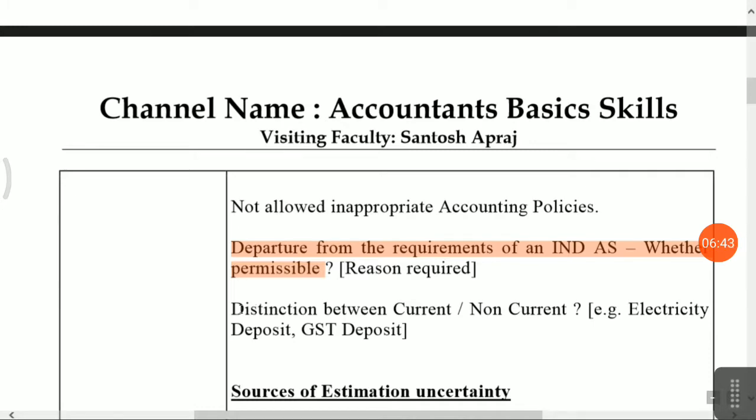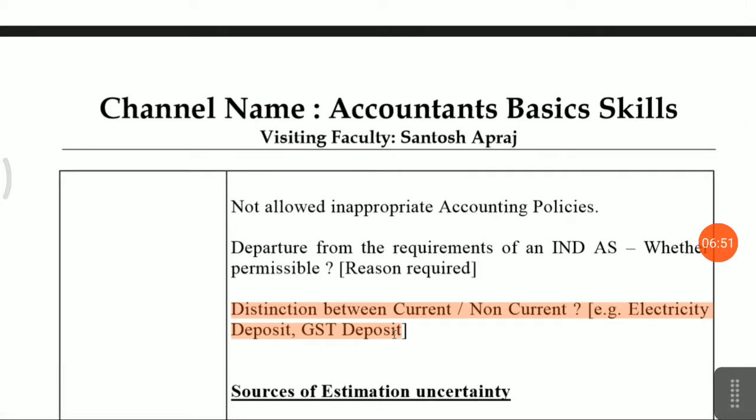Okay. Next one is you have to make a distinction between balance sheet items, between current and non-current; you have to classify. For example, electricity deposit, whether it's current or non-current. The answer is non-current. GST deposit, non-current. Why? Because next year you are not closing your business.